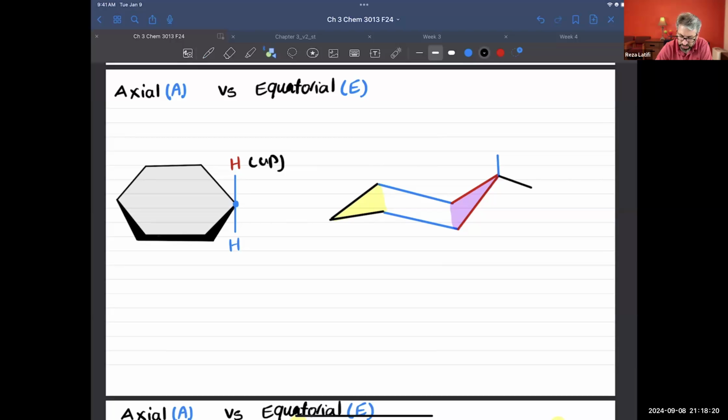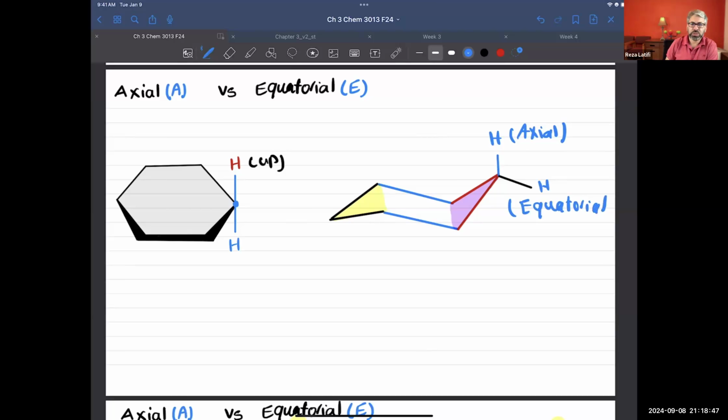Let's go with blue. The one that is pointing up, in this case, I'm going to call the axial. And the second one, which is pointing down, we're going to call the equatorial.